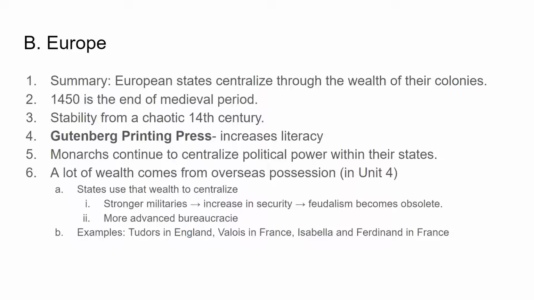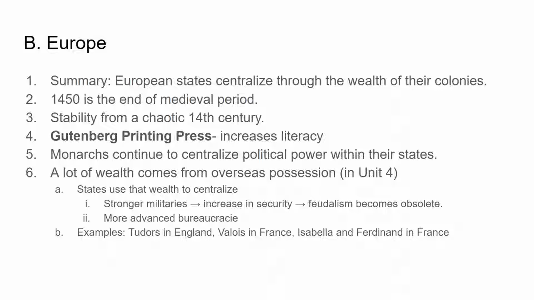So a huge part of European history at this time is the Gutenberg printing press, which leads to an explosion of literacy, and everyone goes around and wants to read the Bible, and that has huge effects on the influence of the Catholic Church. But again, we'll get to that in the future. At this time, monarchs are still continuing to centralize political power within their states. So again, you have states forming and becoming stronger.